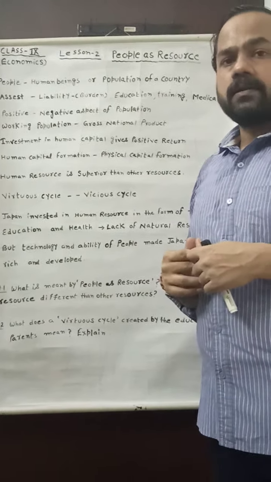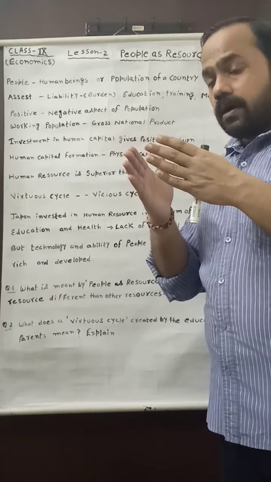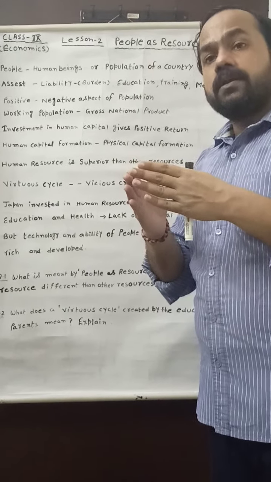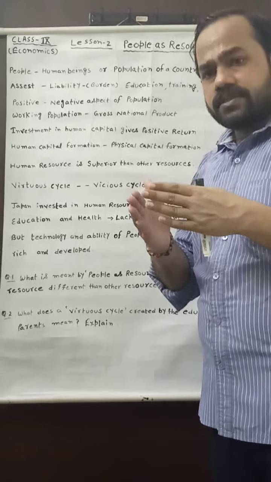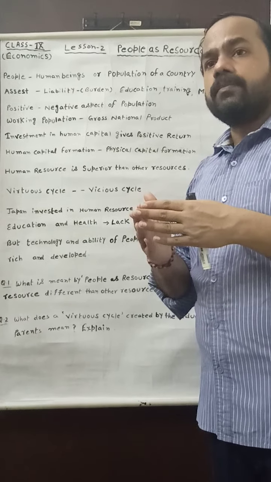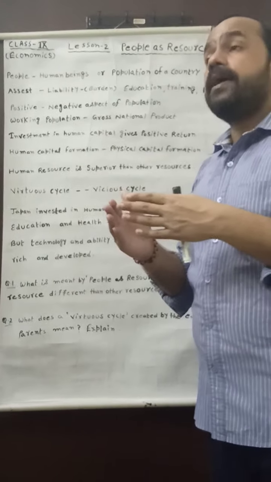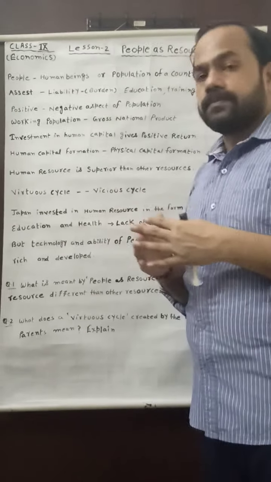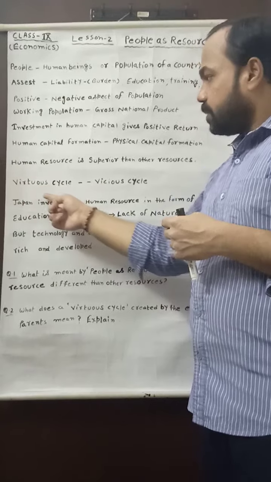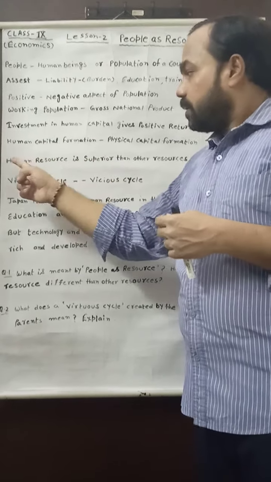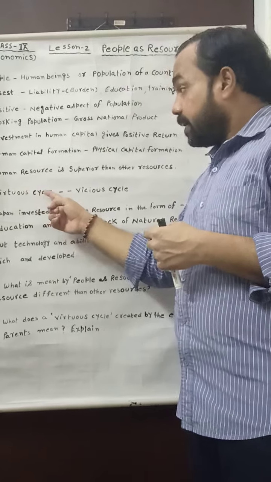Then a good, advanced generation will form the next good, advanced generation. A type of cycle will be formed from the educated parents to the educated children.